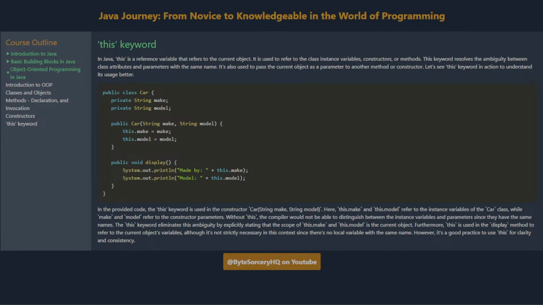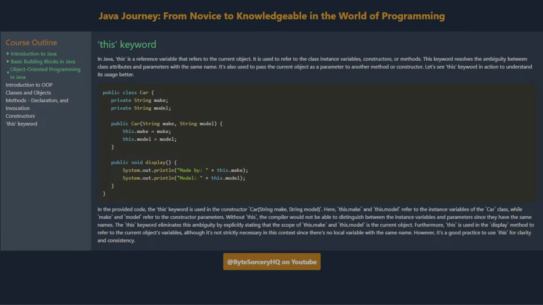In the provided code, the this keyword is used in the constructor Car(String make, String model). Here, this.make and this.model refer to the instance variables of the Car class, while make and model refer to the constructor parameters. Without this, the compiler would not be able to distinguish between the instance variables and parameters since they have the same names. The this keyword eliminates this ambiguity by explicitly stating that the scope of this.make and this.model is the current object.